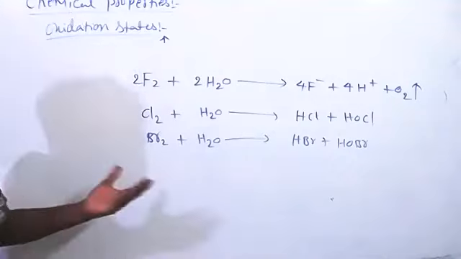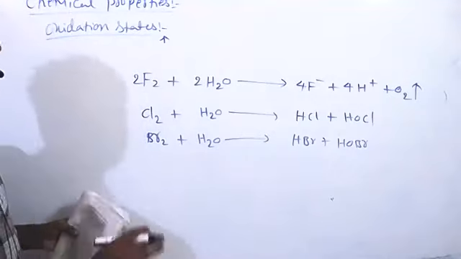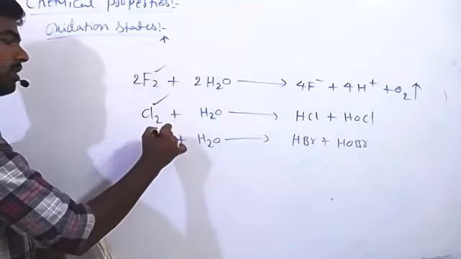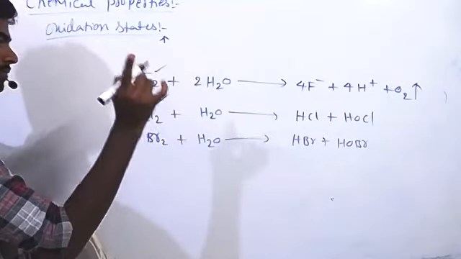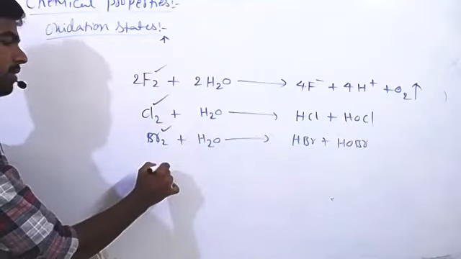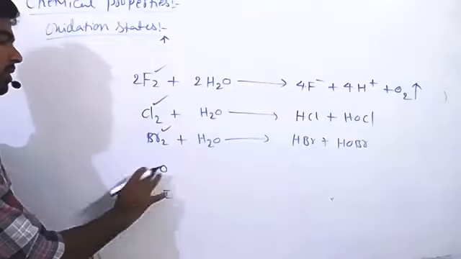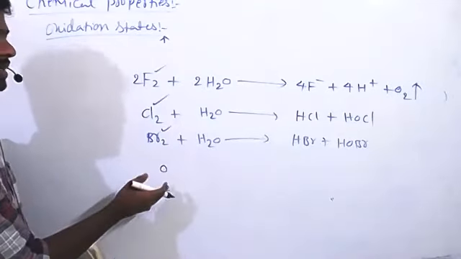Suppose you take iodine, the reverse reaction happens. Fluorine is the best oxidizing agent, then chlorine, after that bromine, and then going down, the least is iodine. Oxygen does not belong to the 17th group, but has a higher oxidizing nature than iodine.